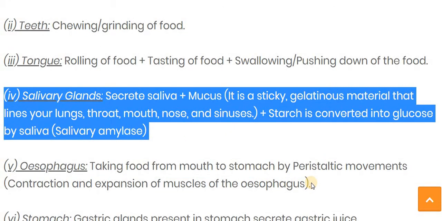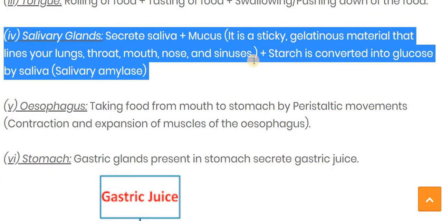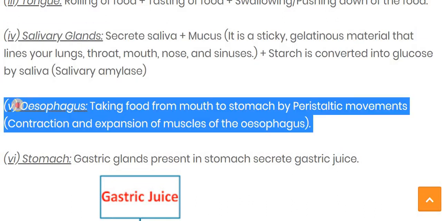And we can also say that the partial digestion of the carbohydrate is carried out by the salivary gland, or we can say that the starting of the digestion takes place in human beings from the mouth. Now let's see the next, esophagus. Here the O is silent. It takes food from the mouth to the stomach by the peristaltic movement.